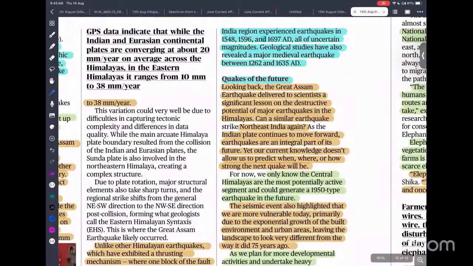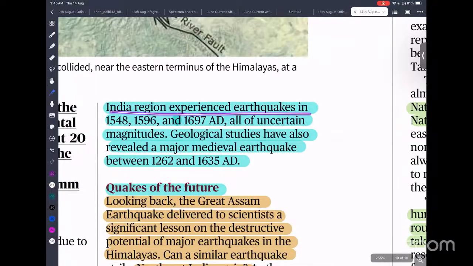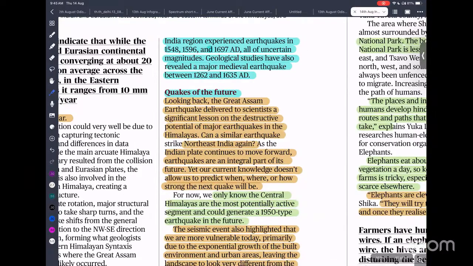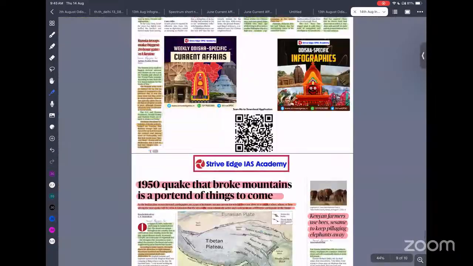India is quite prone to earthquakes. The Indian region experienced earthquakes in 1548 and 1596. That means around every 50-60 years we can expect a major earthquake. Okay? And a lot of time has gone by with no severe earthquake, so we can expect an earthquake anytime in the Indian region.